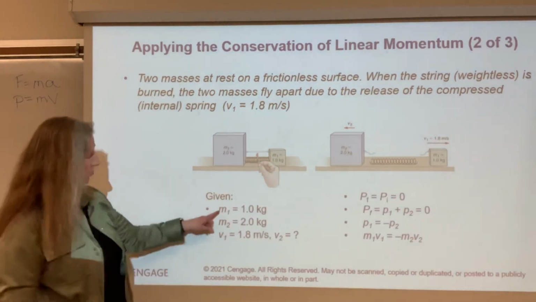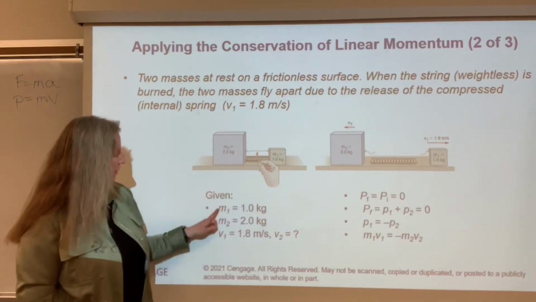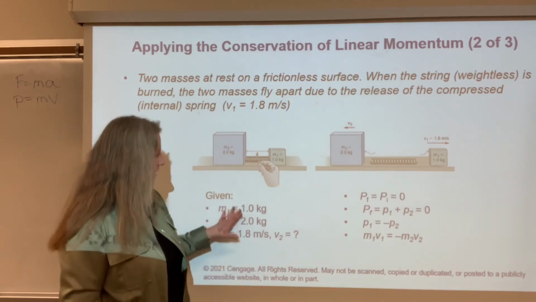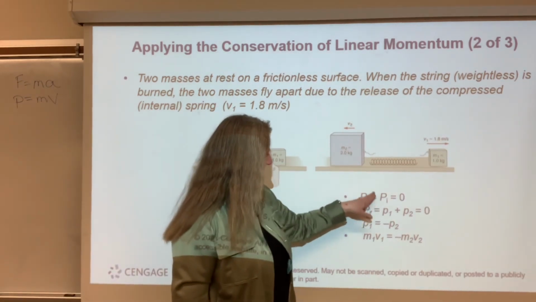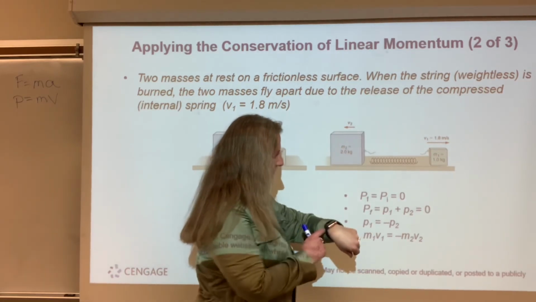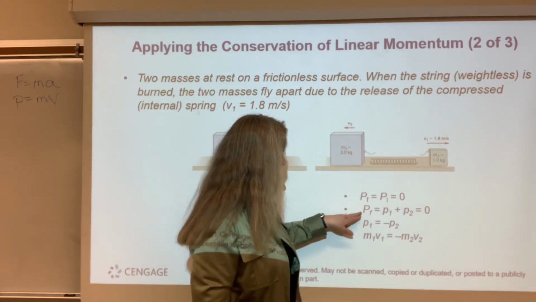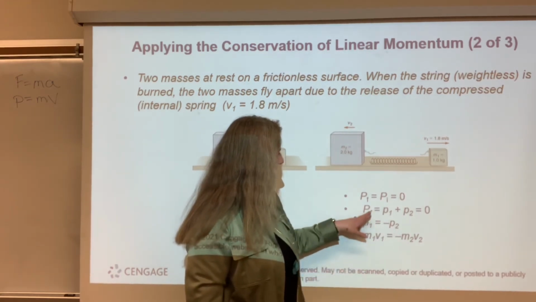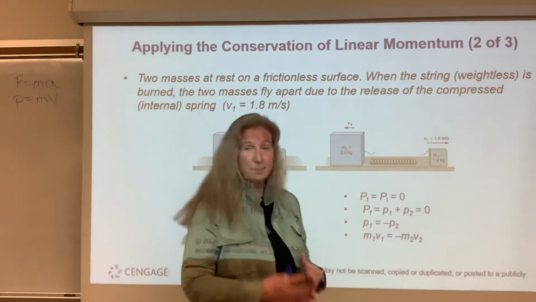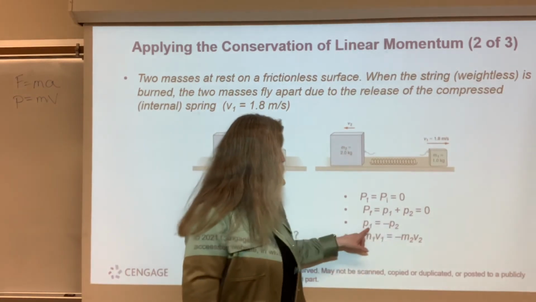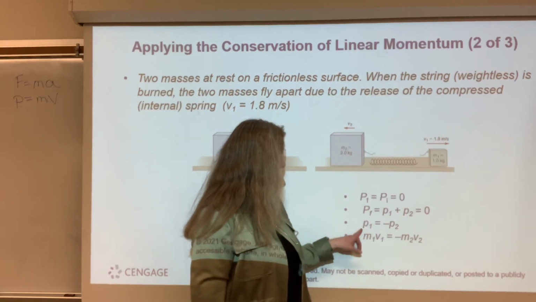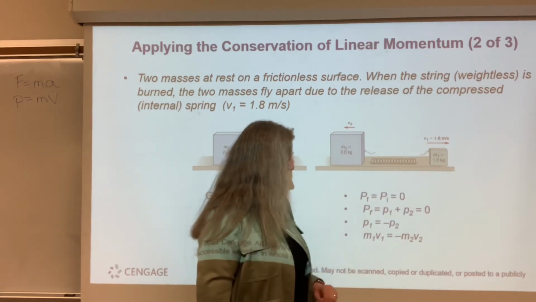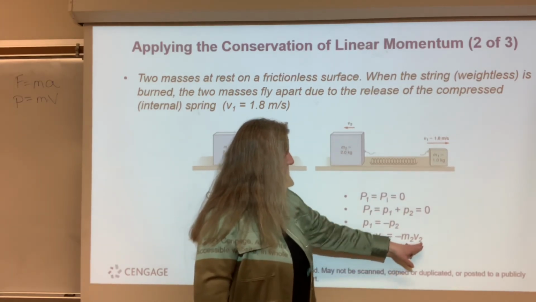So, mass 1, mass 2. So this is before: mass 1, mass 2, velocity 1, velocity 2, okay? My final linear momentum is going to be the same as these other pieces, right? So the final has to be the linear momentum of the two objects. Since we know that the final has to be 0 because it's conserved, they're going to be equal and opposite. Well, the linear momentum of object 1, mass times velocity of 1, is equal and opposite to mass times velocity of 2.